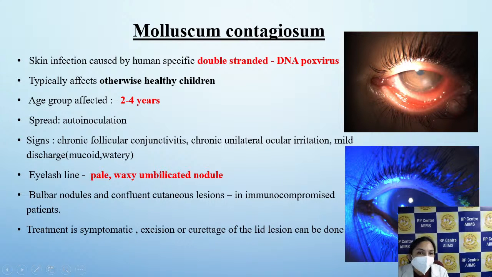Molluscum contagiosum is another virus. It's a double-stranded DNA pox virus. It typically affects otherwise healthy children. The age group is usually 2 to 4 years. Auto-inoculation is the mode of spread.